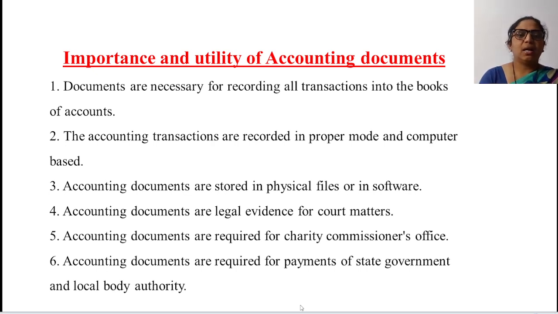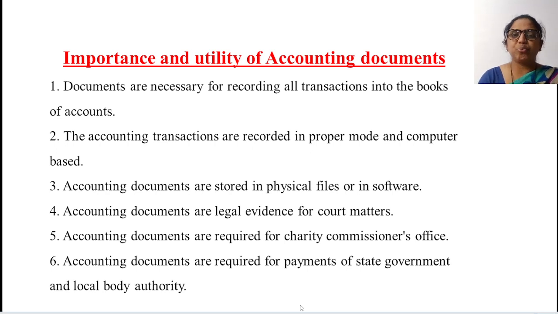Number 3: accounting documents are stored in physical files or in software. Of course, today we store all the accounting documents in the computer, in the software, or otherwise you have physical files. Files are kept and on that basis the work is done. Next, accounting documents are legal evidence for court matters. Of course, yes, it is said to be legal evidence.